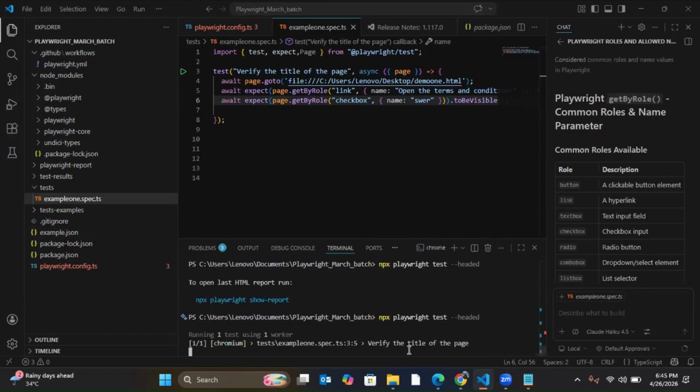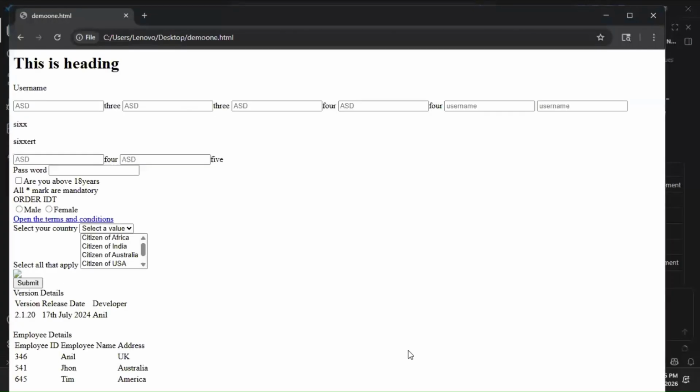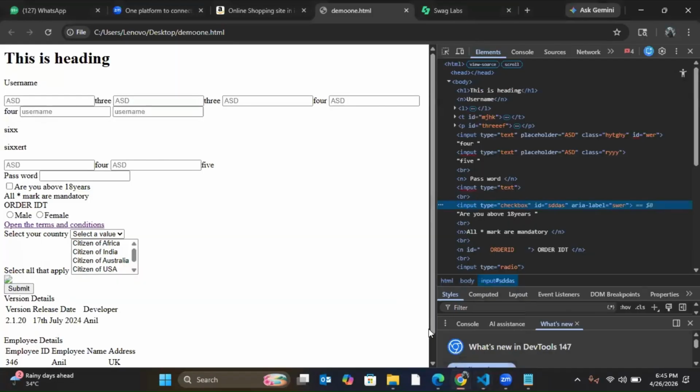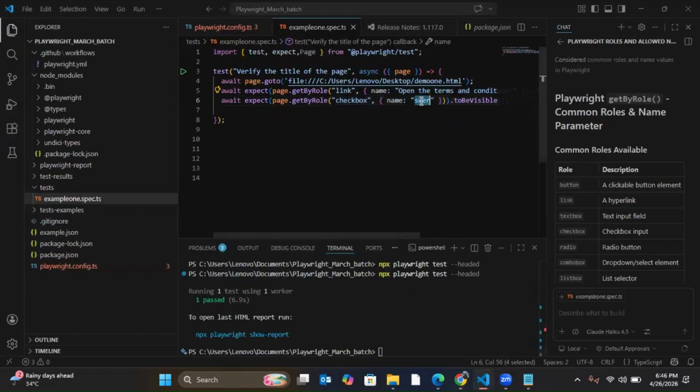It's running. Let's see if the test is getting passed. See, the test passed. That means the aria-label value also I can use. Now instead of aria-label, let's say I use the ID attribute value. We'll check whether it is accepting the ID attribute value or not.